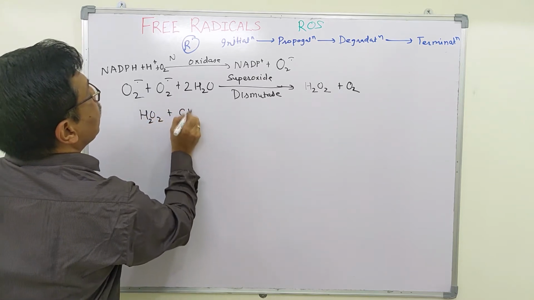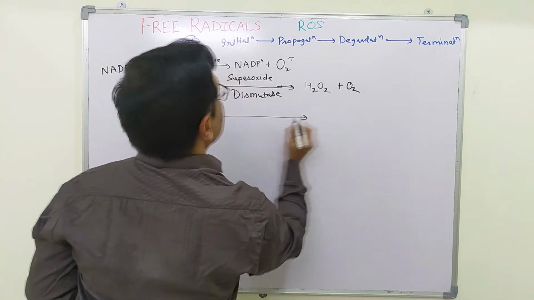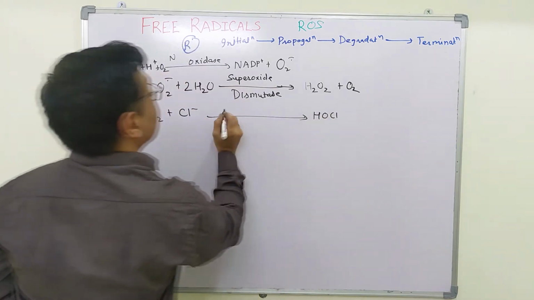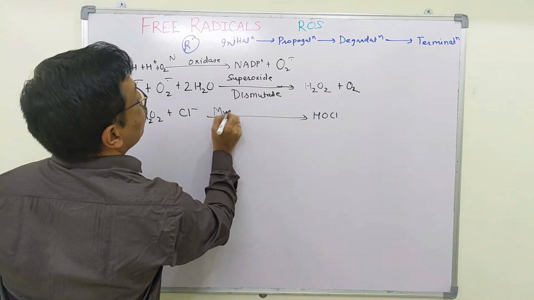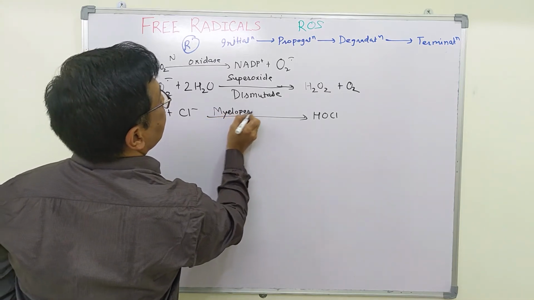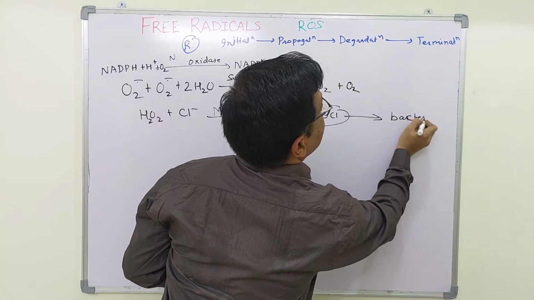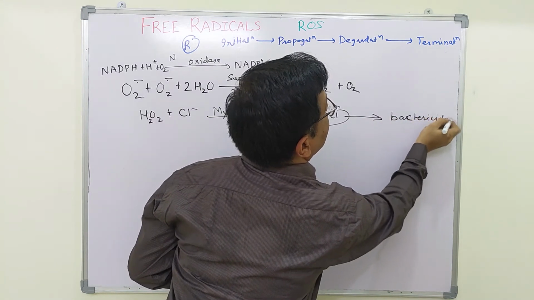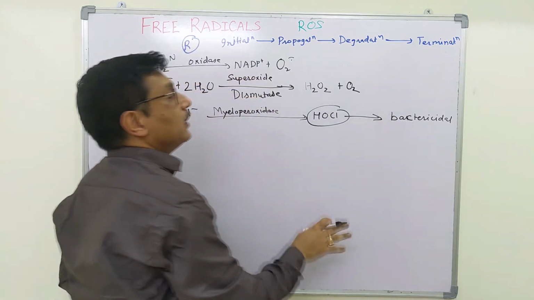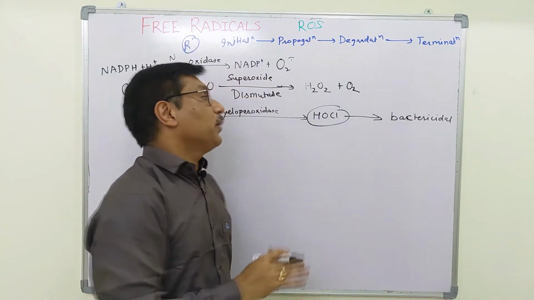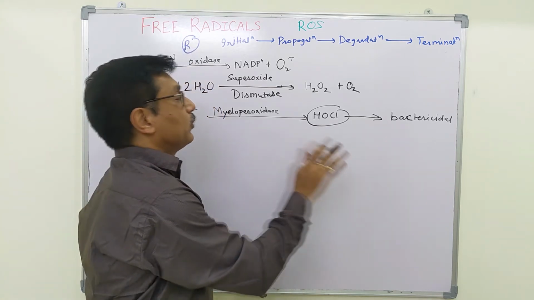This hydrogen peroxide combines with chloride ions to form hypochlorous acid in the presence of myeloperoxidase. This hypochlorous acid has a bactericidal effect, and thereby it kills the bacteria which are engulfed by the macrophage or phagocyte in the phagosome.